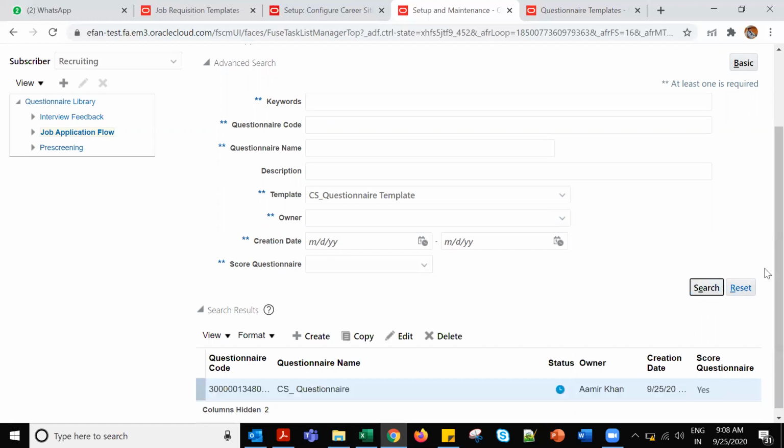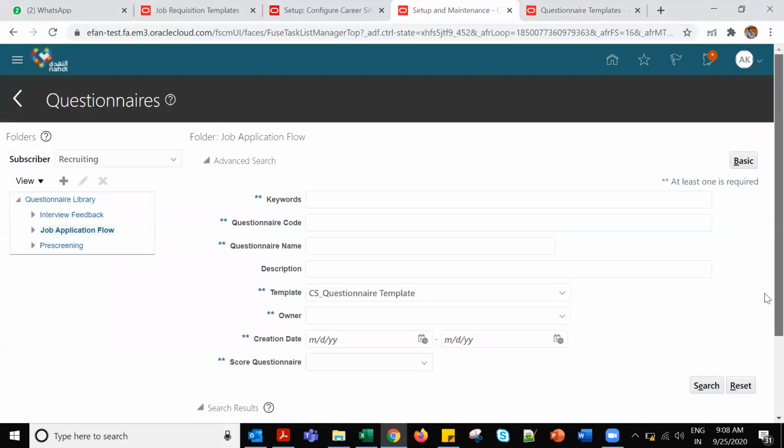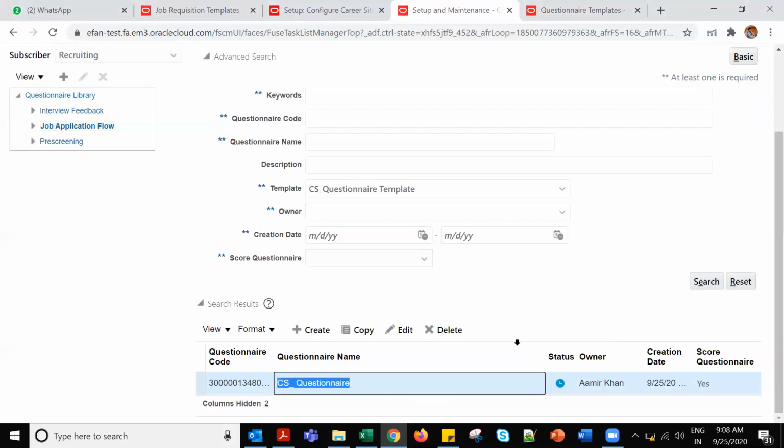If you use this search option, it is very bad. If you forget the questionnaire name or something, then it's very tough to find it. See, in advanced search, I was able to find this CS questionnaire. This is the questionnaire I created.